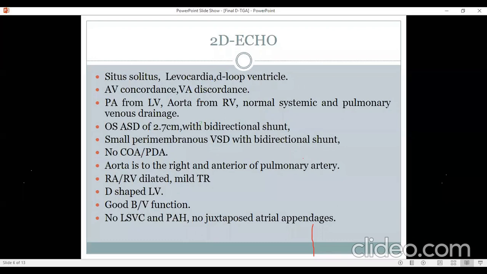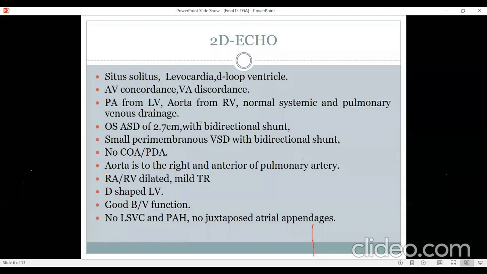We have a few questions in the chat. Someone has asked to explain a cross heart. I'm not sure what is meant. Cross... crisscross. I think crisscross is fine. Yeah, crisscross. I'm sure it means crisscross heart.